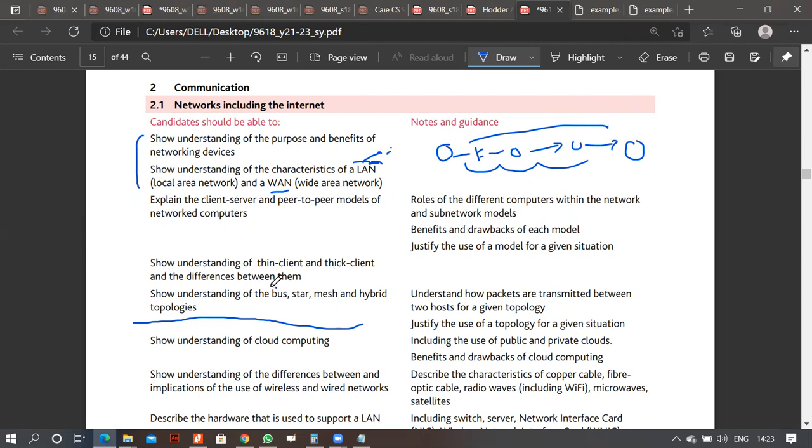They have the bus, the star, the mesh, the hybrid. Okay. Explain what is meant by client server. Client server basically is that this is your server and these are your clients. Just like in our lab, we have a client server. If the server goes down, all the clients cannot communicate. But if a client goes down, it does not make a difference.